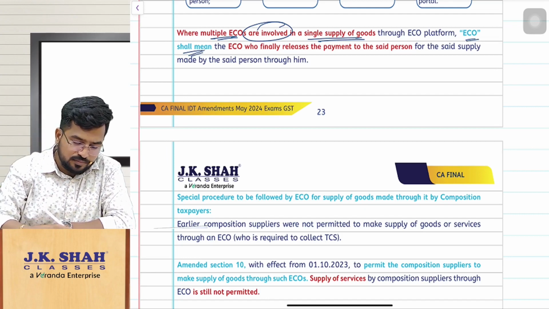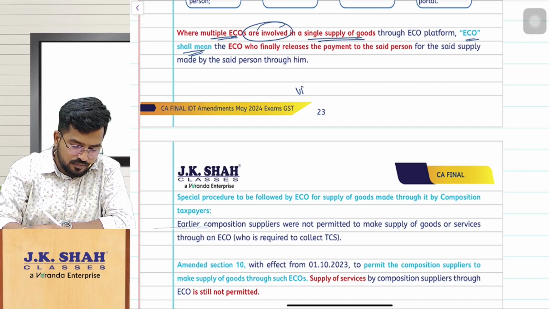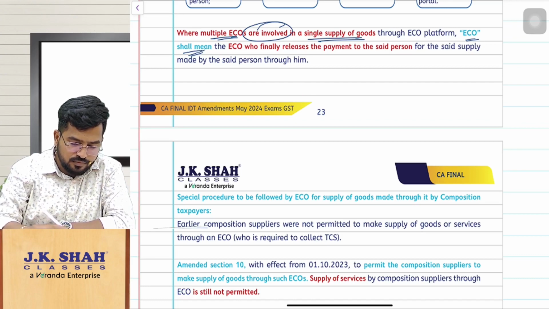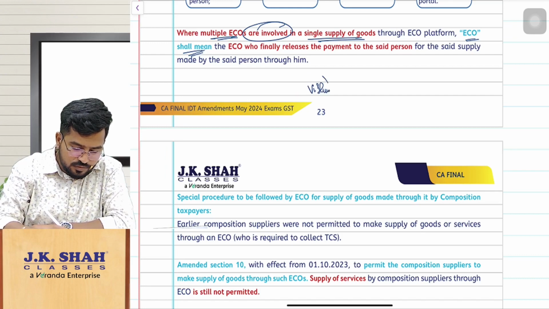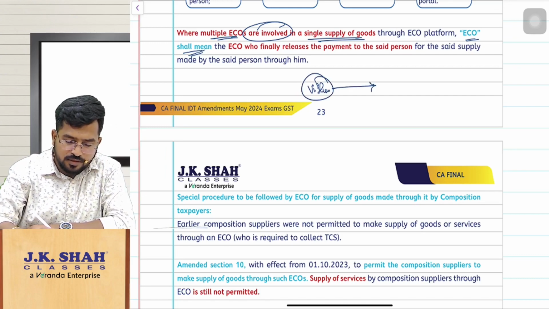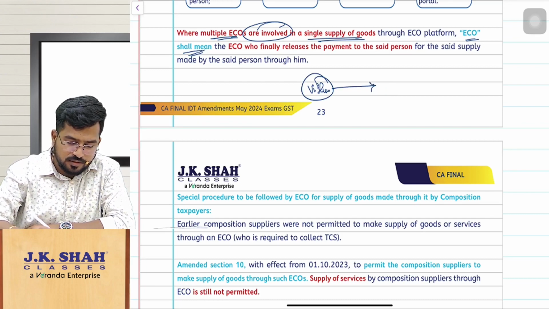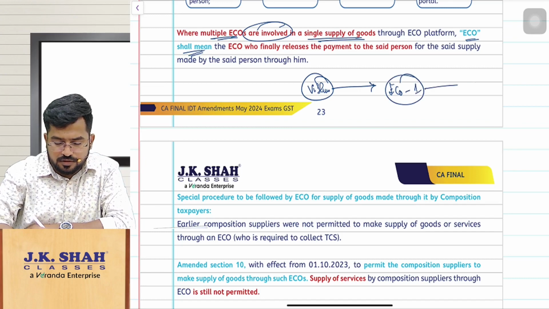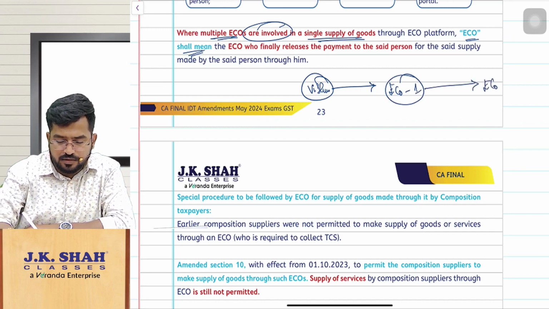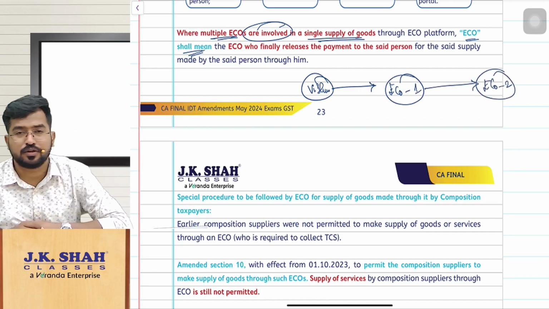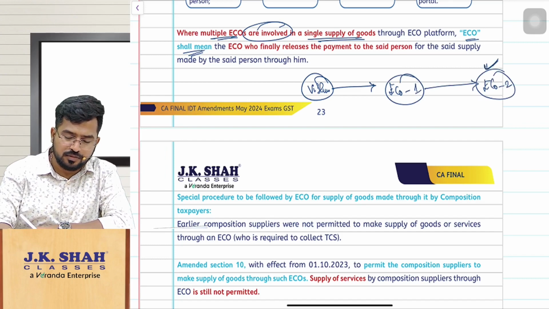For example, Mr. Vishnu is making some supply through some e-commerce operator, let us assume e-commerce operator 1. This fellow is again listed in another e-commerce operator, and the supply is made through this e-commerce.